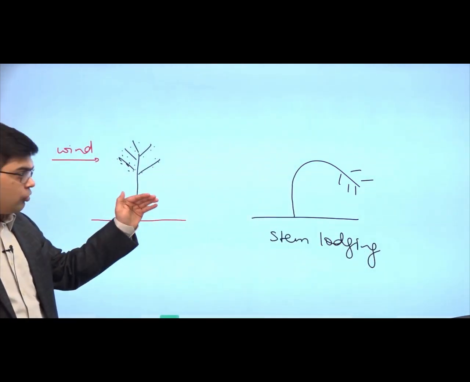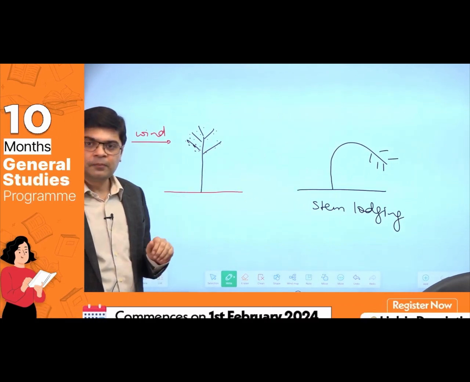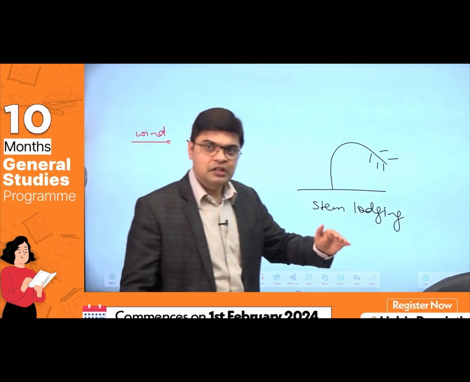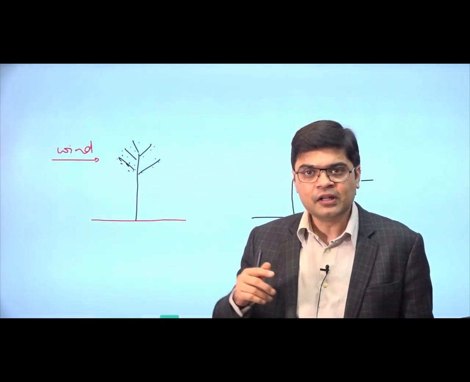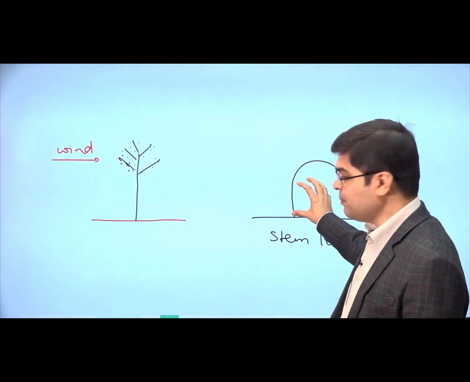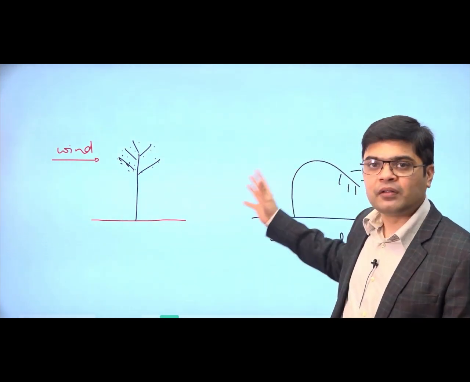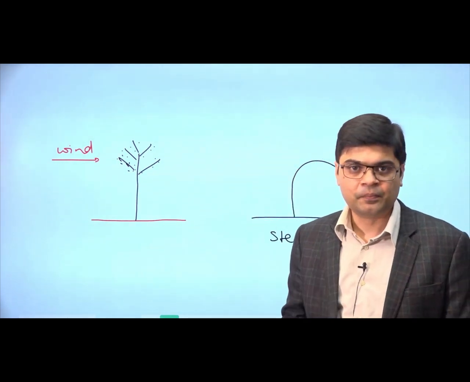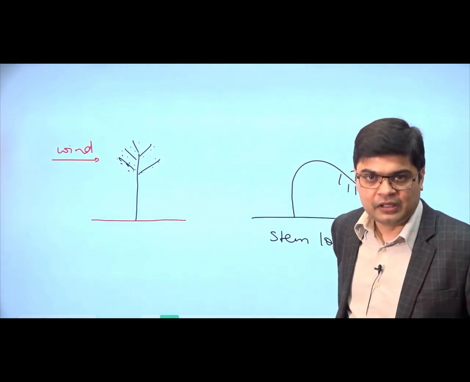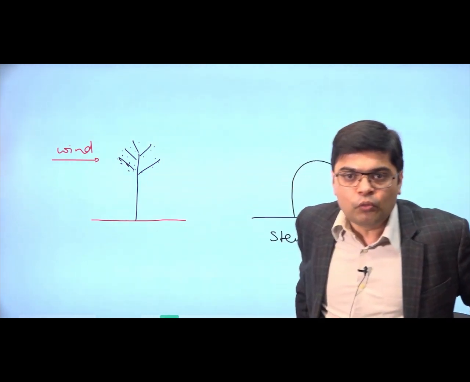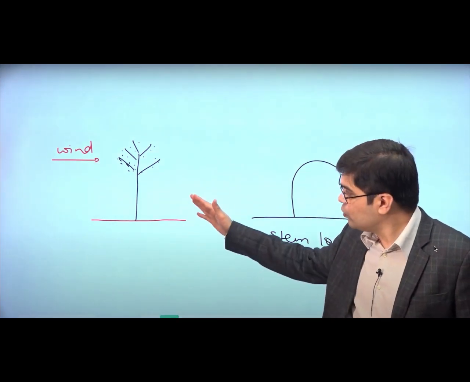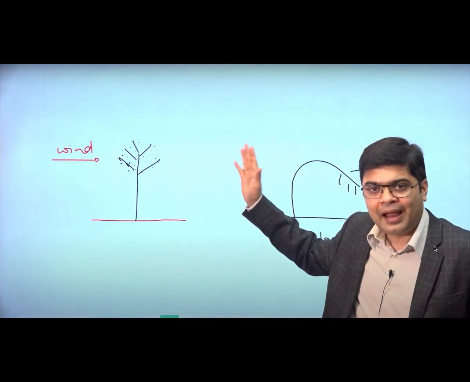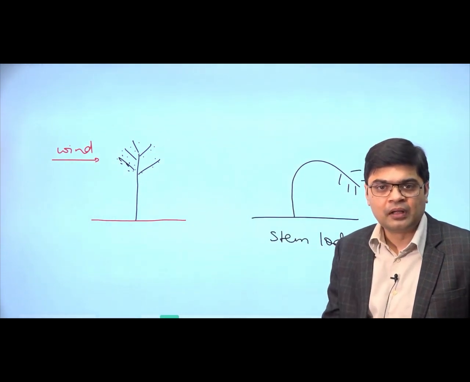So the stem lodges because of the effect of the wind. And if the stem lodges, then harvesting of this crop using machines is next to impossible. Moreover, your productivity is less because you have a stem which is lodged and a good part of the plant is away from the sunlight. What we witnessed is that if you want to increase the production, you need to use fertilizers like urea, but it leads to good height of the plant and the stem lodges in that case.